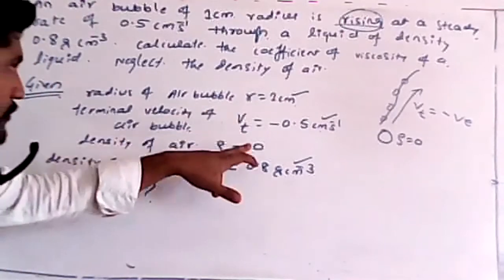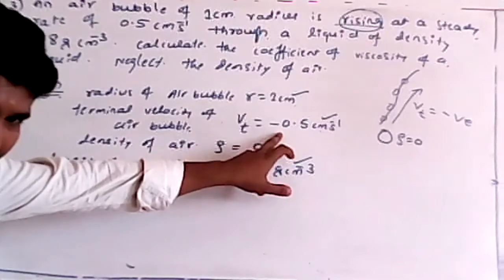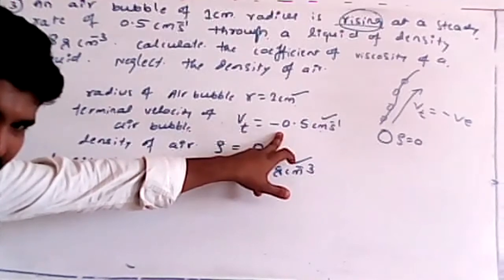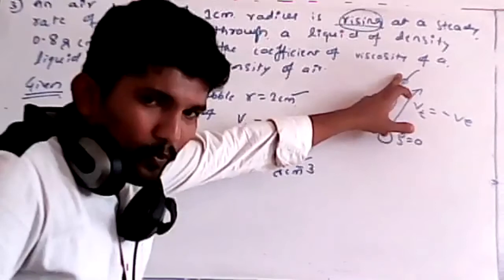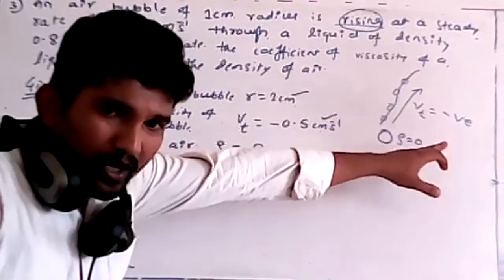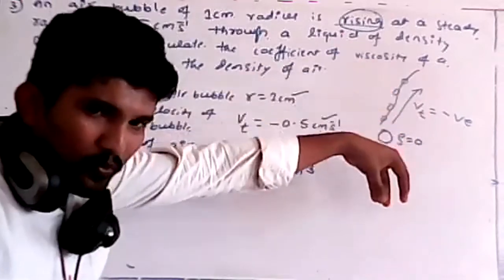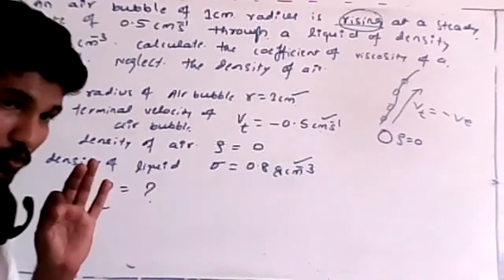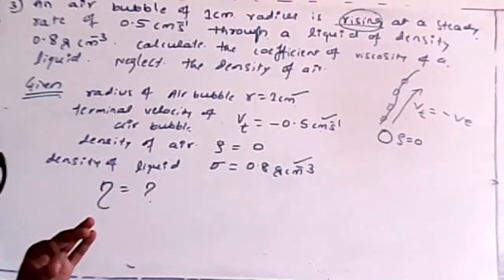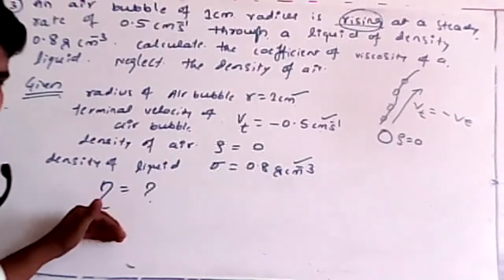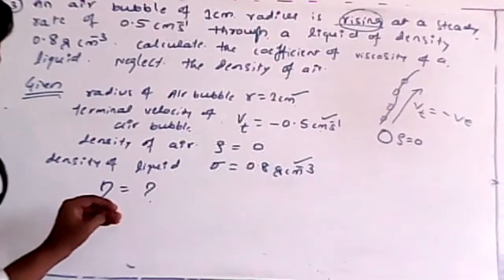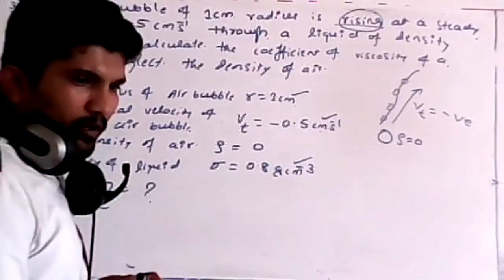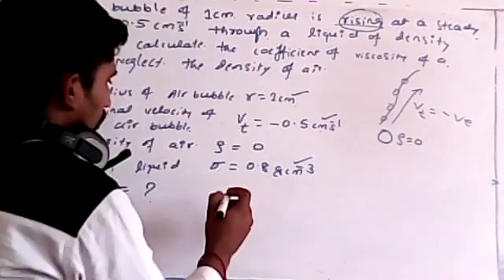Students, did you understand why I wrote the minus sign? Yesterday you should go through your notes, I already gave this point. When an air bubble rises in the upward direction, its terminal velocity we have to take as negative. When a body moves in the downward direction, the terminal velocity we mention as positive. You must remember these points, students. So can you solve for eta? What is the formula? The formula is the same thing, we already did this last class.